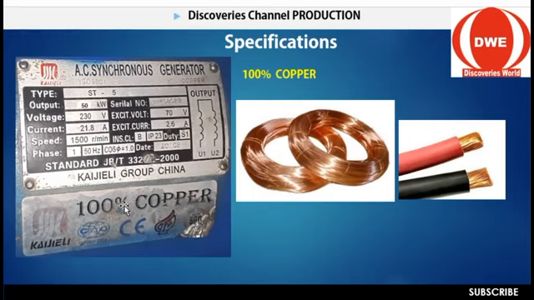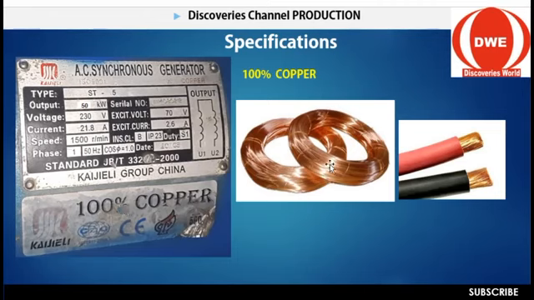Because even if the equipment is running at high speed, if the copper is not 100%, not original, your production, your output, your voltage will not be up to what you see. That is why it's always advisable for you to go for original copper wire. That's why I say 100% copper.